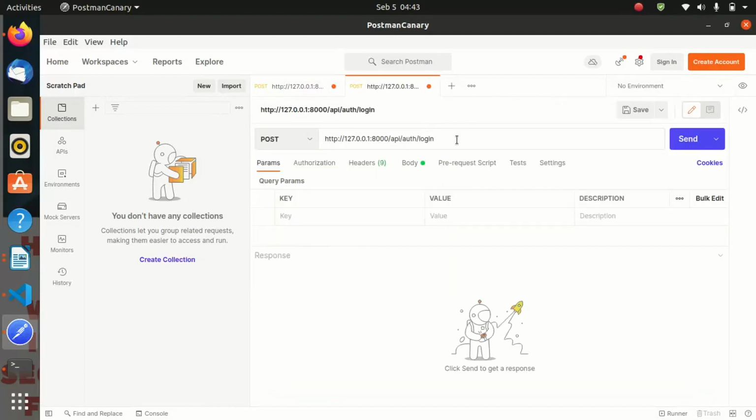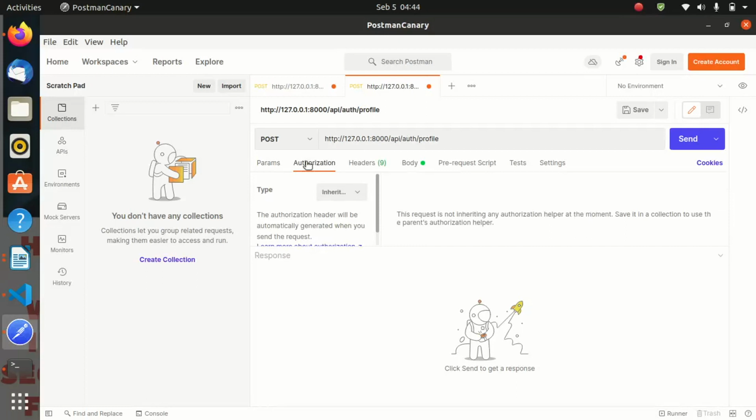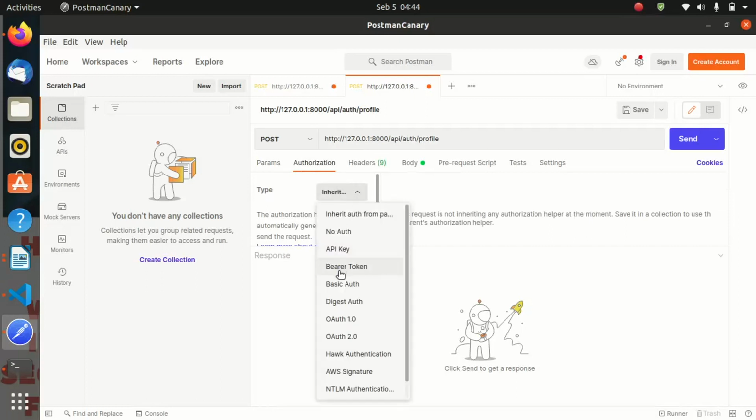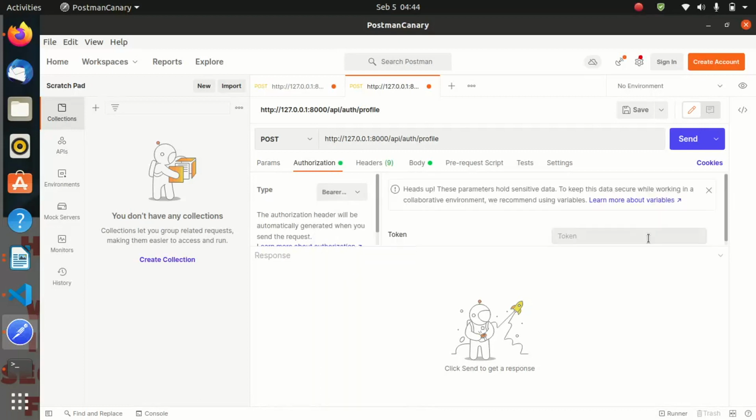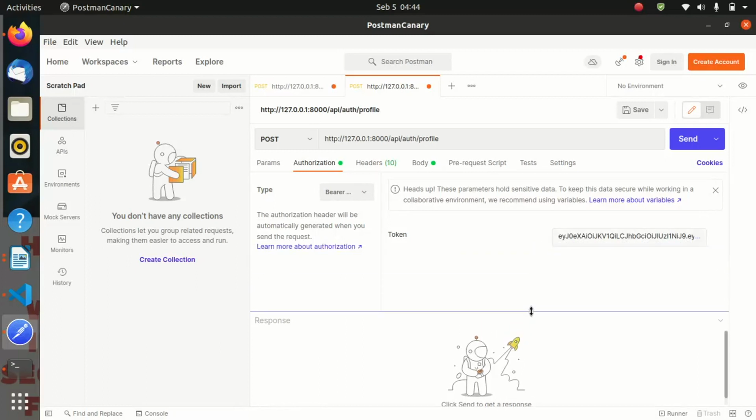So duplicating this tab, let me put profile and I go to authorization. Once you go to authorization, you choose bearer token and you put the token you have copied. So now let us go ahead and send.